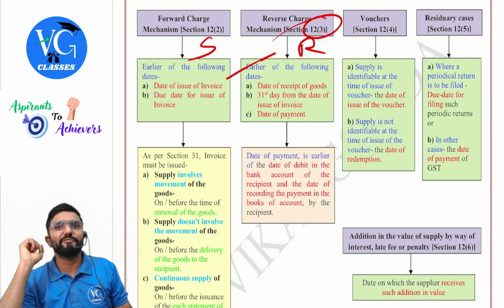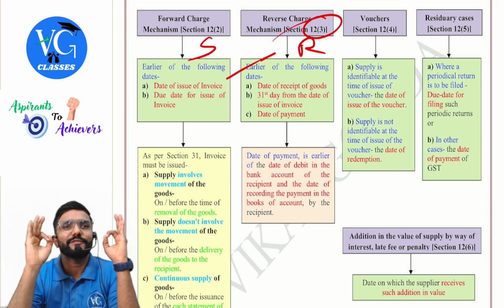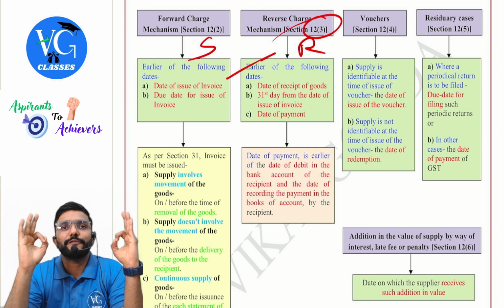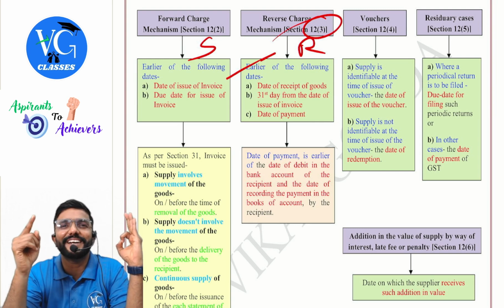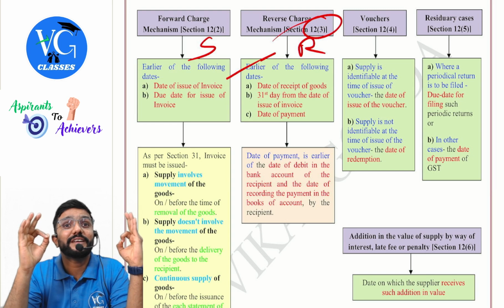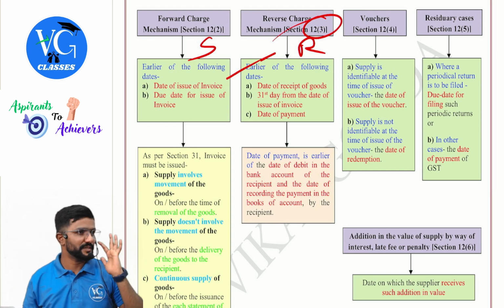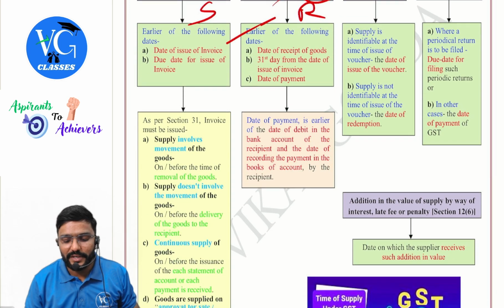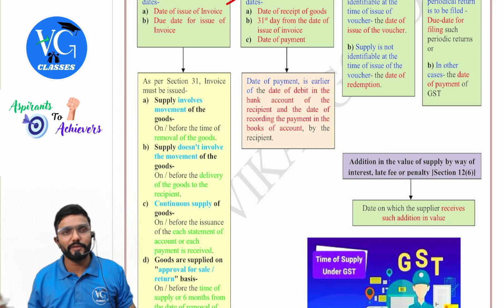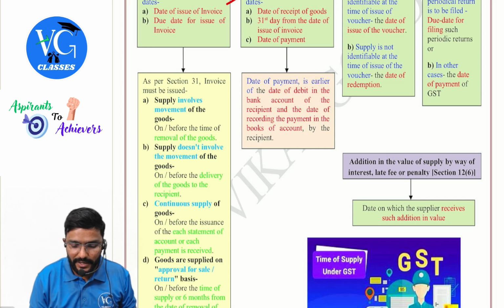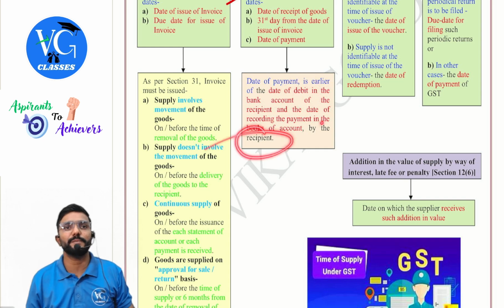Okay, sir. Then date of payment. Now guys, come on. Think from whose point of view? Recipient point of view. Recipient is making payment or receiving payment? Making payment. So in his bank account, it will be debited or credited? Debited. You got the answer. So date of payment means what? The date of payment is earlier of date of debit in the bank account of the recipient and the date of recording the payment in the books of accounts by the recipient.